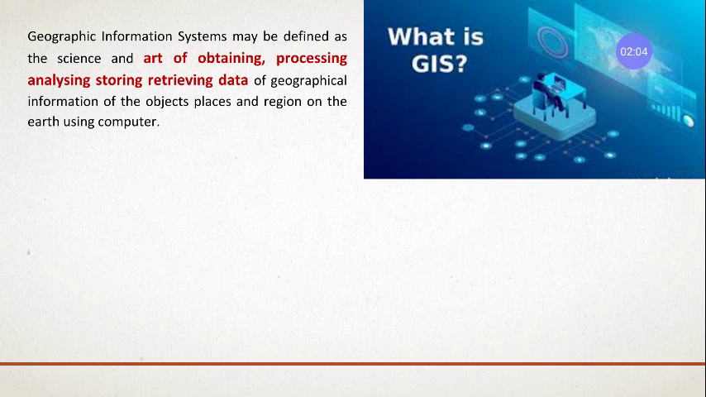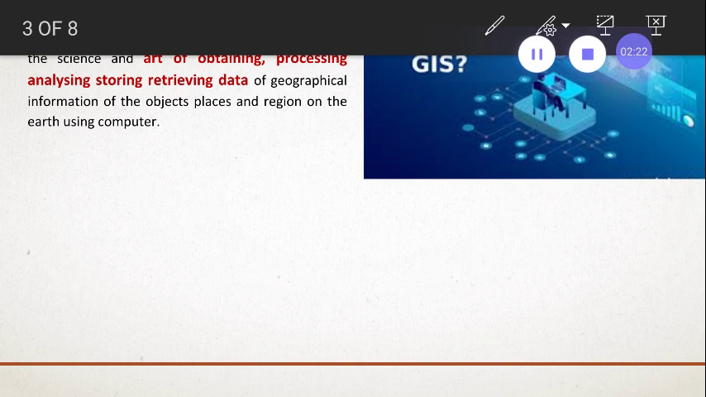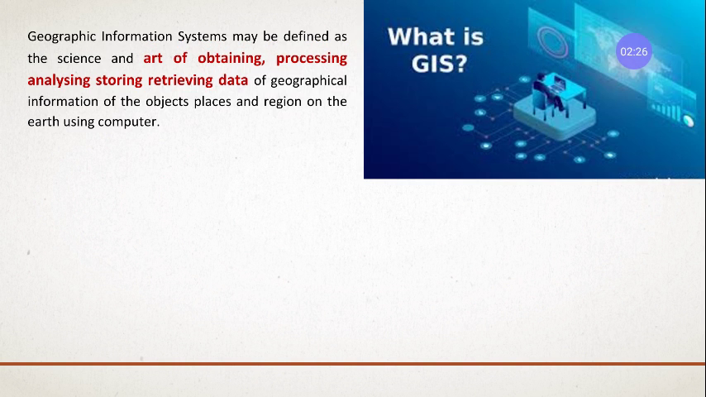So GIS, or geographical information system, means art and science of obtaining the data, processing the data, analyzing it, storing it, keeping with us. So storing the data and again getting back the data which is stored, right? Data of what? Data of geographical information of an object, of a place, of a living thing or a region on the earth using computers.